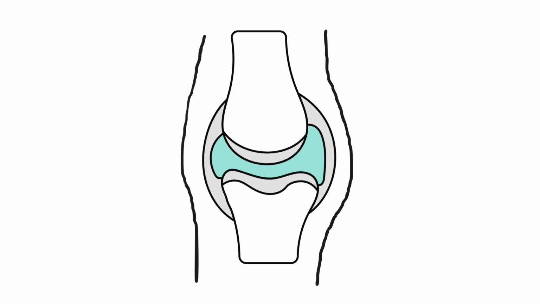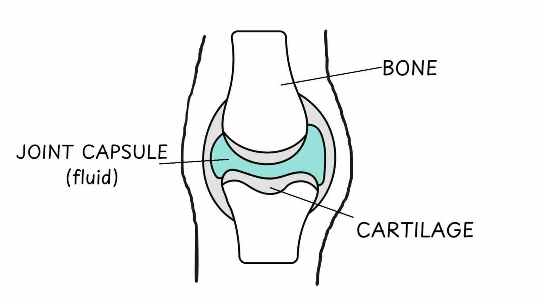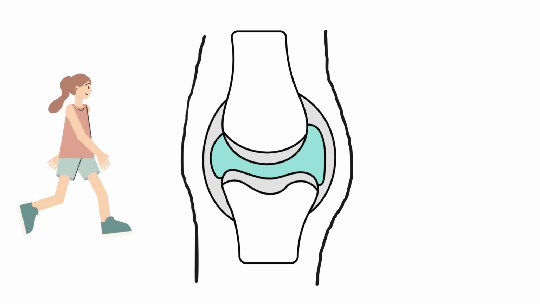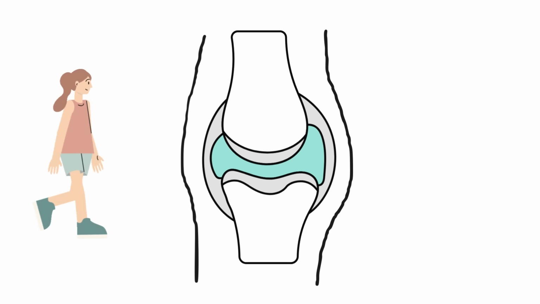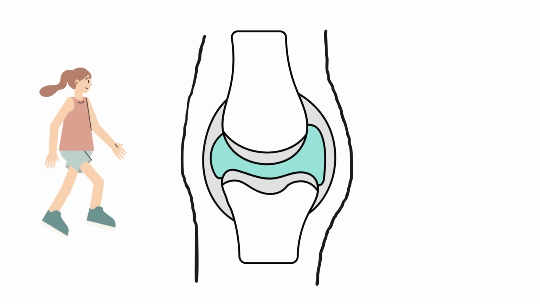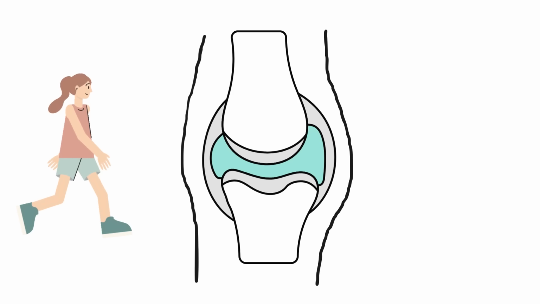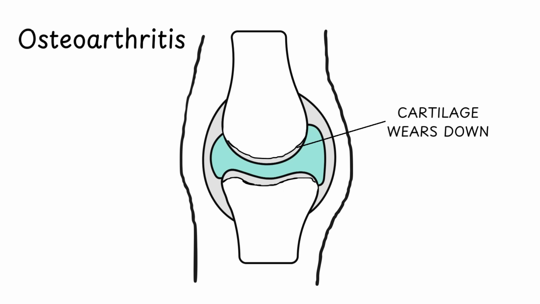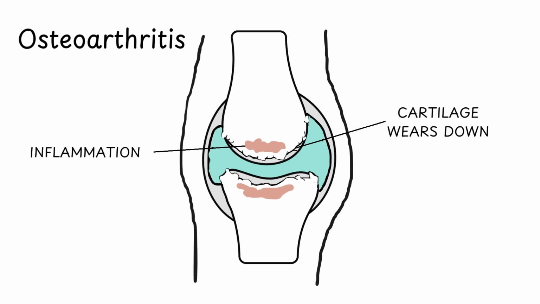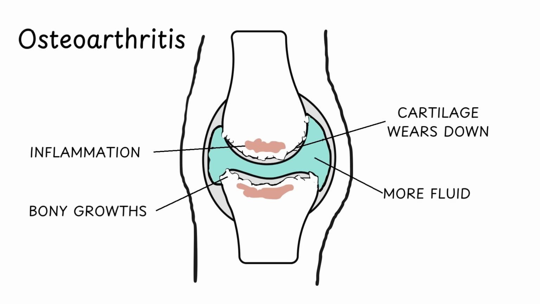First, let's take a look at a joint close-up. Joints are places where two bones meet, for example, your knee or hip. In between the bones is a smooth, tough, slippery material called cartilage, which cushions the bone, and a joint capsule, which is filled with fluid. During normal daily activities, our joints undergo low level of stress and injury, which is usually repaired. In osteoarthritis, however, the cartilage wears down over time, and the joint surface becomes rougher, leading to inflammation. Bony growths can develop around the joint, and extra fluid can build up, causing swelling.